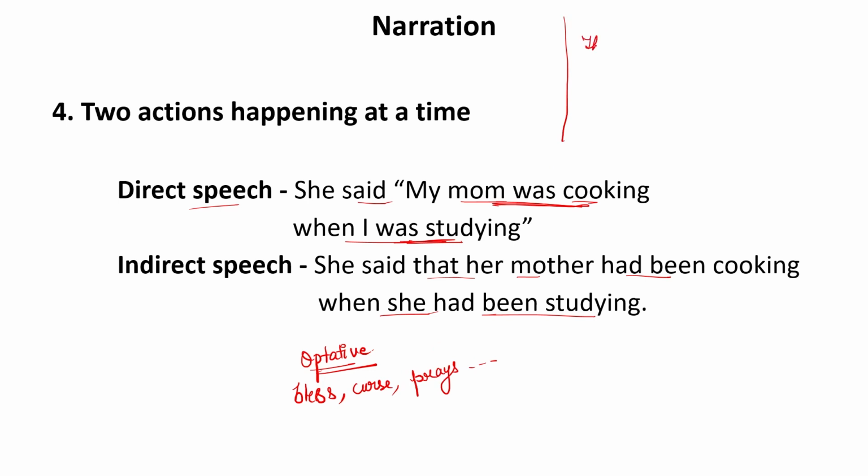For example, the villagers said, may the king live long. It means the villagers like their king a lot. So they are praying, or they are just wishing that their king should have a long life. Now this will be converted into indirect speech like, the villagers... Now this said can be changed according to the sense of the sentence. That is, the villagers prayed